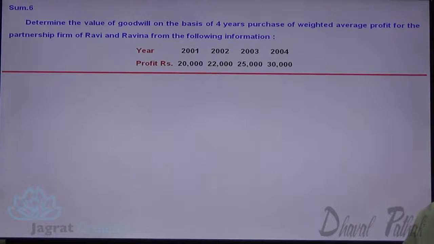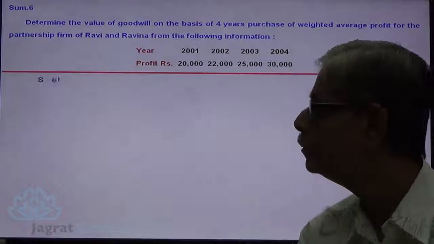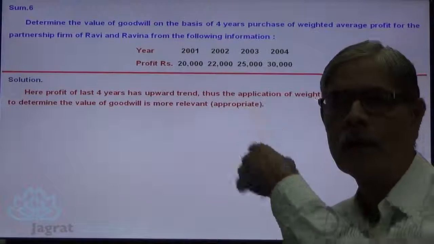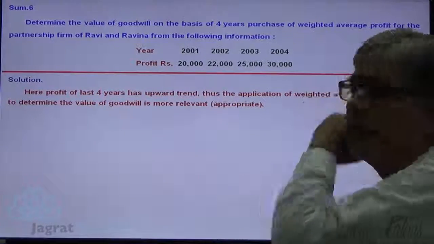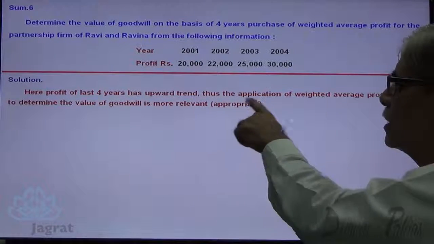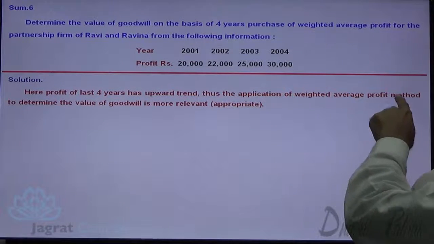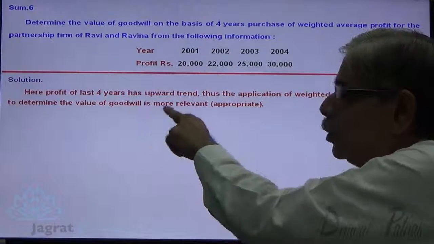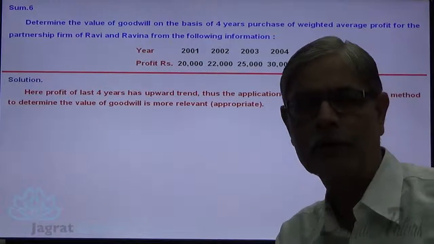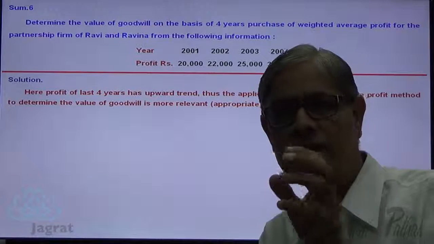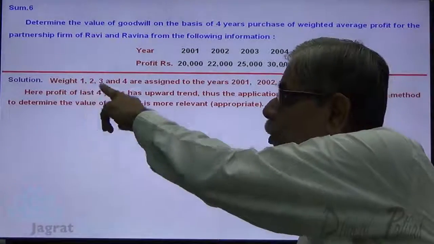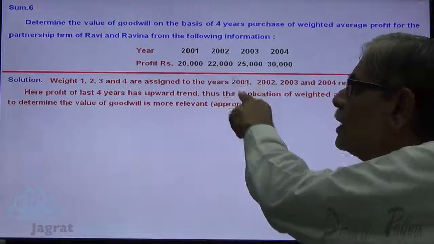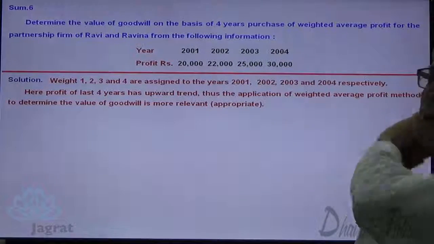When there is an increasing trend, you should find the weighted average profit. Here, profit of the last 4 years has an upward trend, increasing trend. Thus, the application of the weighted average profit method to determine the value of goodwill is more relevant, appropriate. So, once we decide to give the weights, then we should identify the weights. Weights 1, 2, 3, 4 are assigned to the years 2001, 2002, 2003 and 2004 respectively.